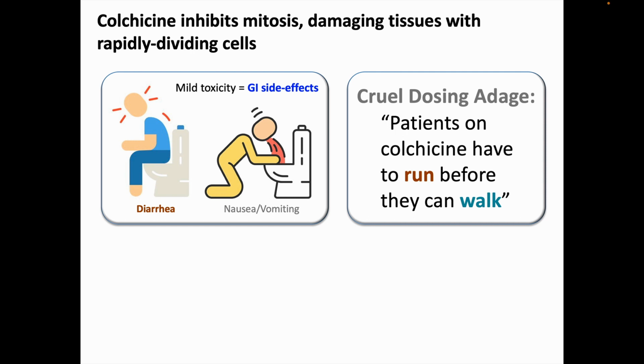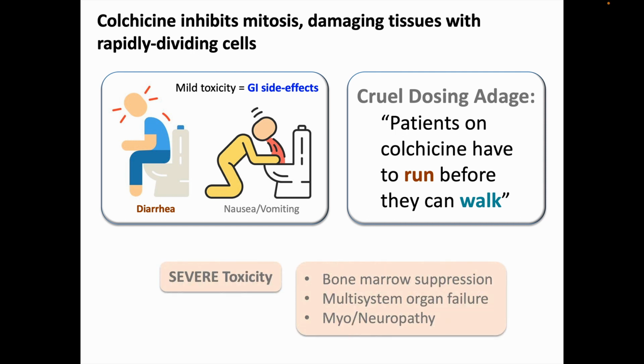In fact, there is an old adage about how to use colchicine that seems kind of cruel. You'd tell the patient with a gout flare to take colchicine and repeat doses until they develop diarrhea, because the patients have to develop the runs, diarrhea, before they can walk, because they hurt too much from gout to walk. With more severe colchicine toxicity, other organ systems begin to get affected, including the bone marrow, since it also has a high cell replication rate, and you can get multisystem organ involvement.